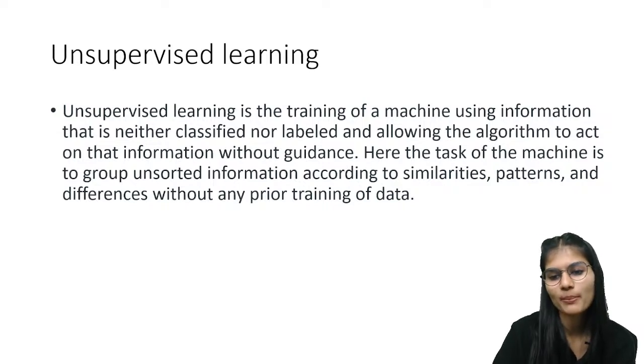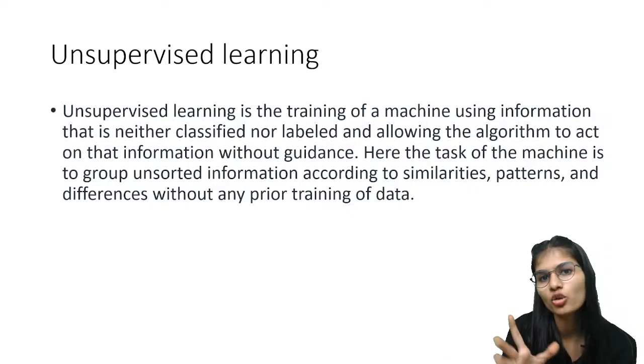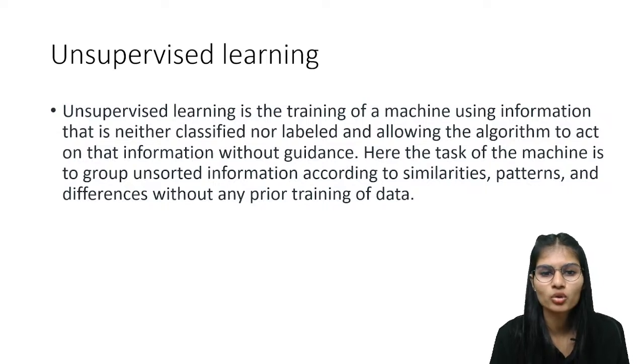In supervised learning, we were given images already: you have this image and that image, and this is where you have to identify the dog and this is where you have to identify the cat. You were already given the images. But in unsupervised learning, you don't have anything like that. You are not given any kind of images or any kind of things.